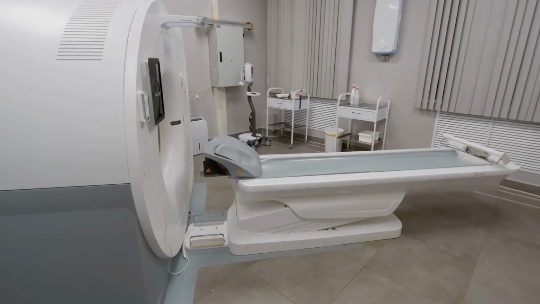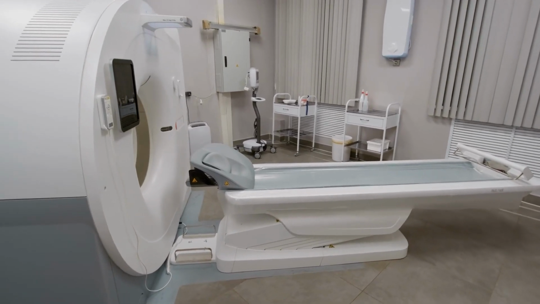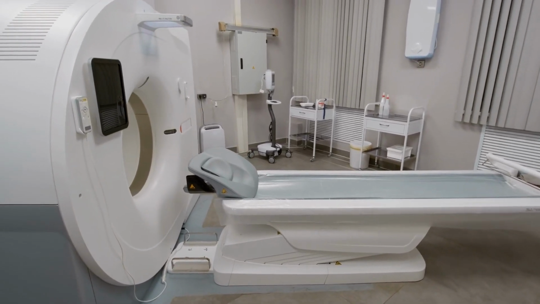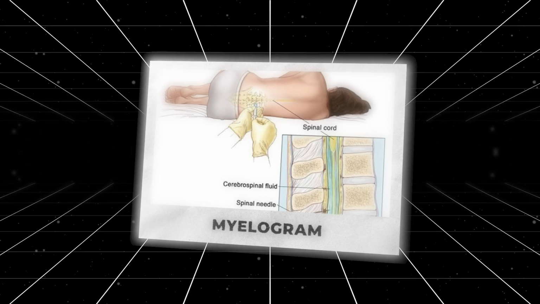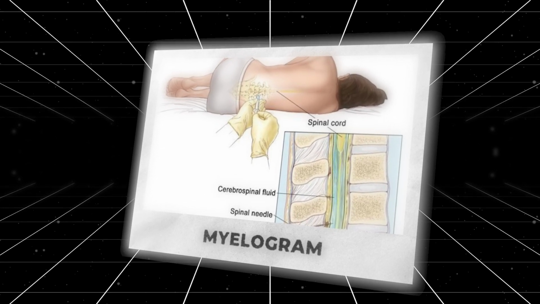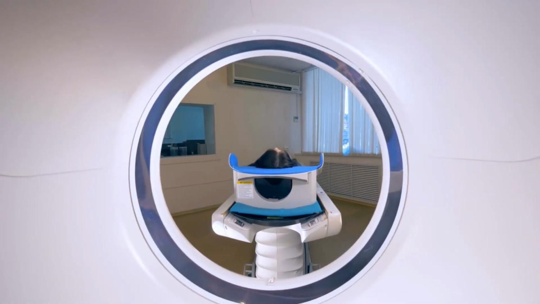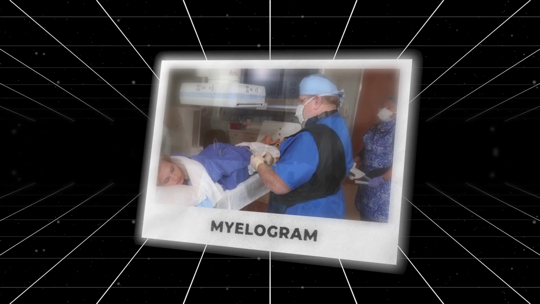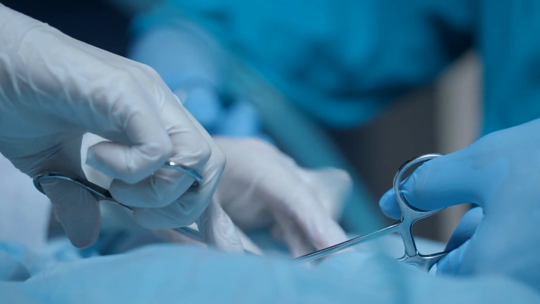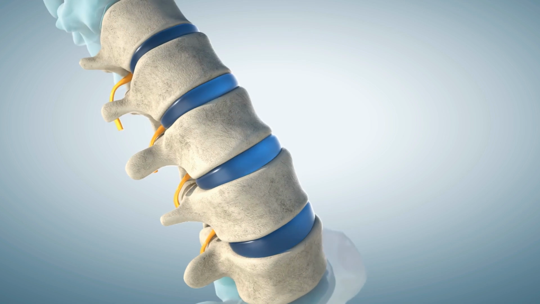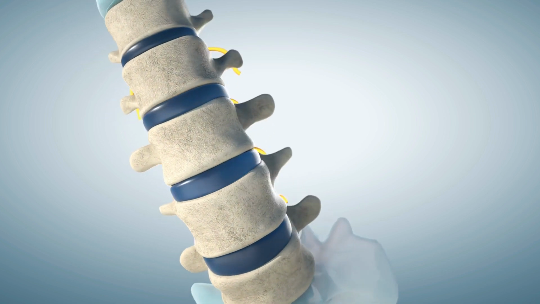A CAT scan is more expensive but offers greater accuracy, especially when combined with a myelogram that uses contrast to highlight soft tissues like the spinal cord, nerves, and muscles. An MRI is the best choice for diagnosing spine disease and can be combined with a myelogram, especially when surgery is being considered. Things to note about the results of imaging of the spine.